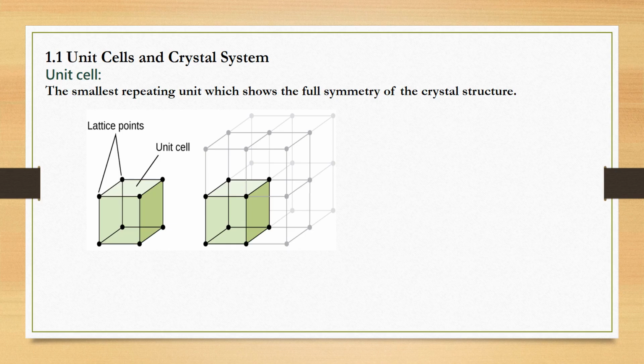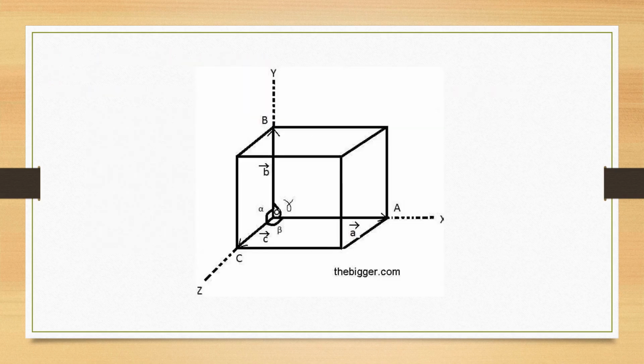Here you can see this is the smallest unit of the whole crystal, and it includes lattice points at its corners. So as a result, we can say the smallest repeating unit of the crystal structure is termed the unit cell. Now this is the whole description of the unit cell.